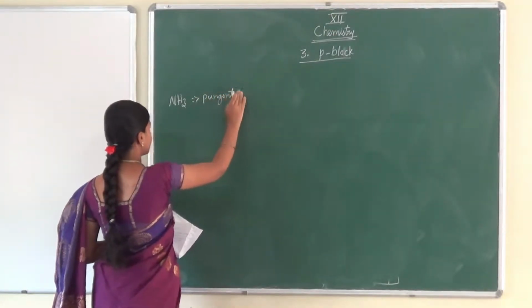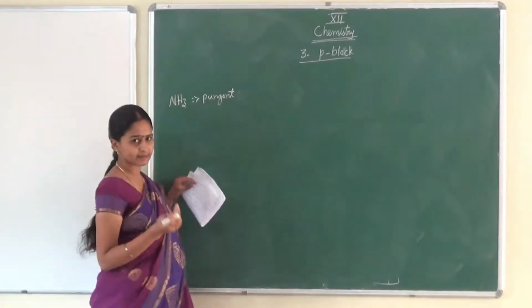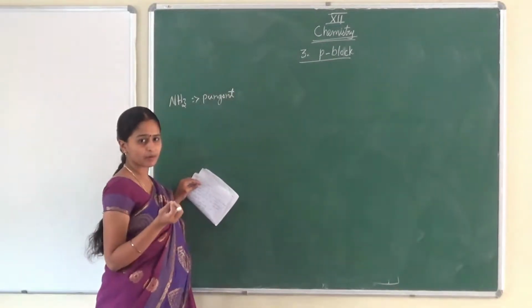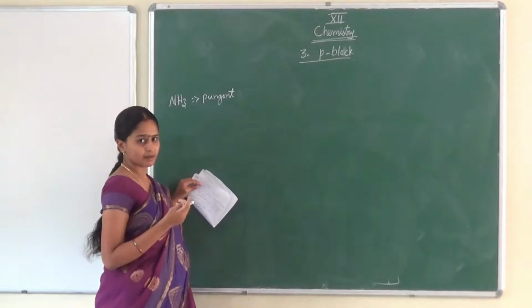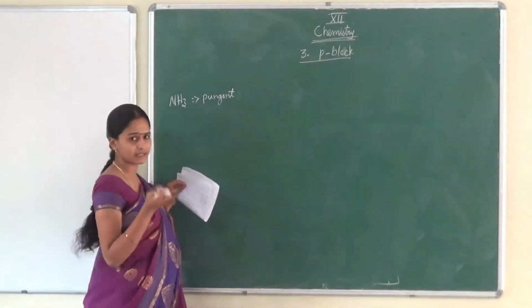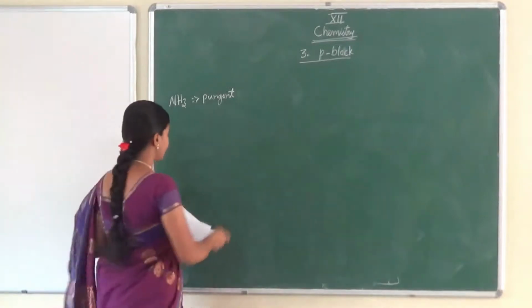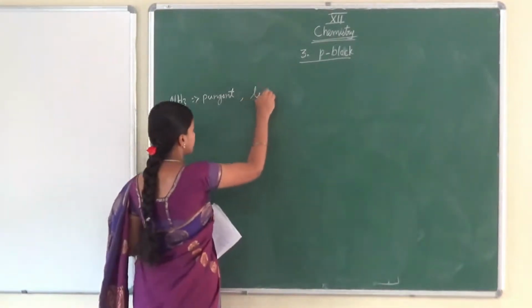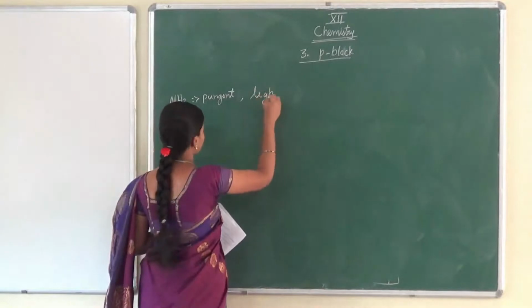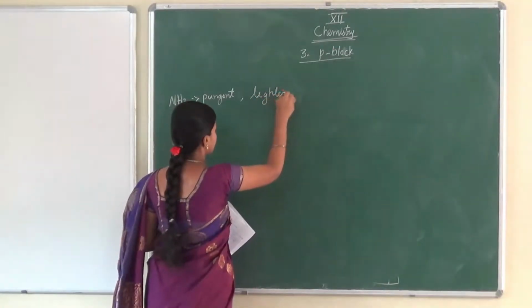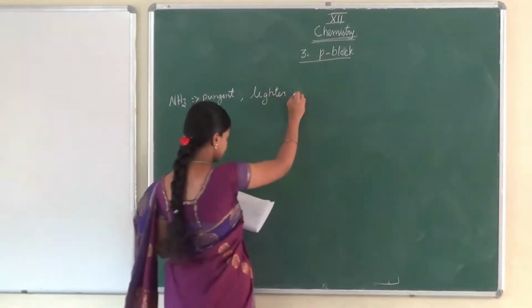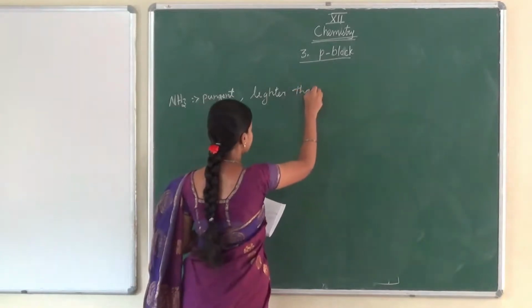Pungent smell, you know, in the lab we have tested. Remember that ammonium chloride, ammonium bromide is smelled. It is quite like a chili powder smell, so that is the pungent smell. The next, it is a very light compound. We can say it is lighter than air.